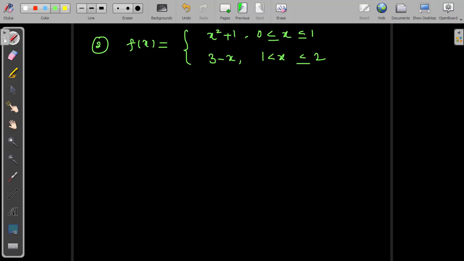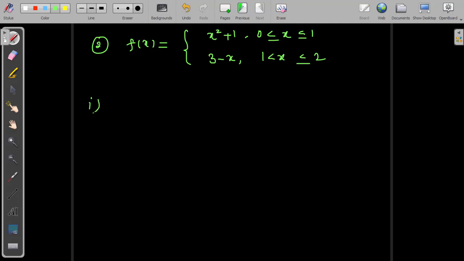Again, continuity, differentiability, and f of a equal to f of b we need to check. What is the interval here? 0 to 2. So we need to check continuity on the interval 0 to 2, differentiability on the open interval 0 comma 2, and f of a equal to f of b also we need to check, which means f of 0 and f of 2, whether both function values are equal or not. Okay, one by one we will check.